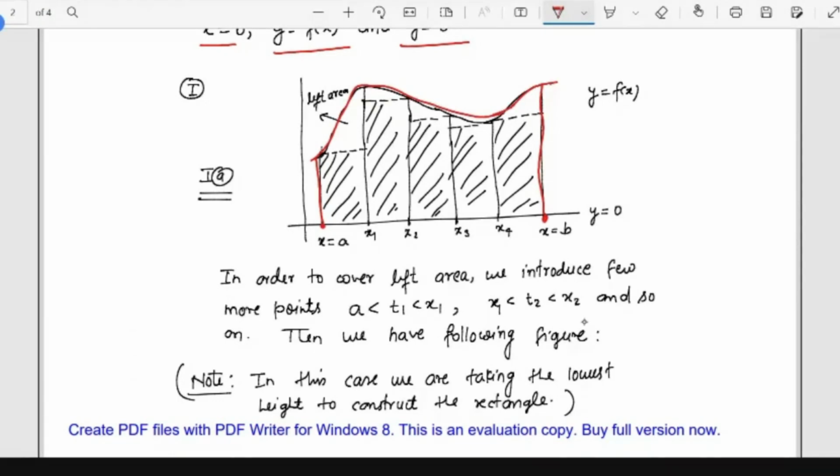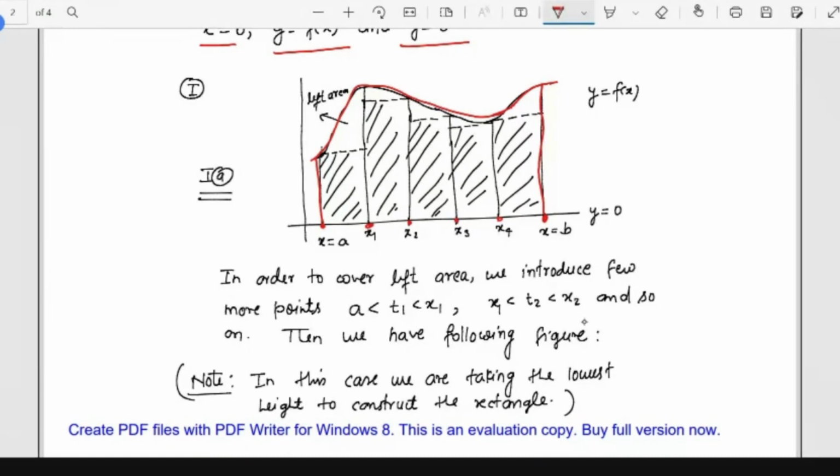So again I'm using the same method. I want to draw rectangles inside this area. So I pick some points on the x-axis. Suppose I pick four points on the x-axis, x1, x2, x3, x4, and by picking these four points, I draw the vertical lines at x1, x2, x3, and x4.